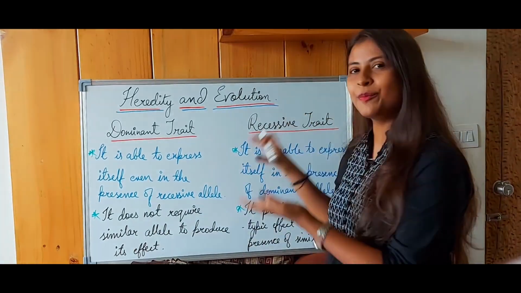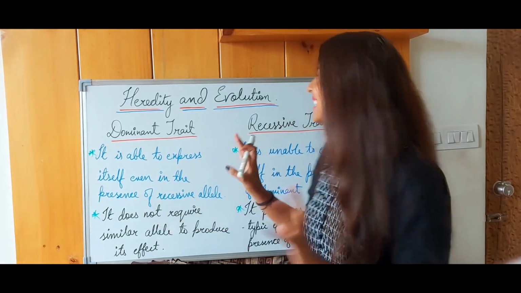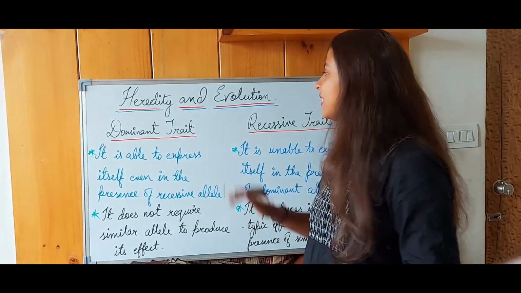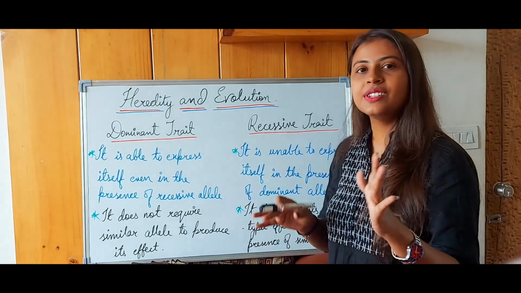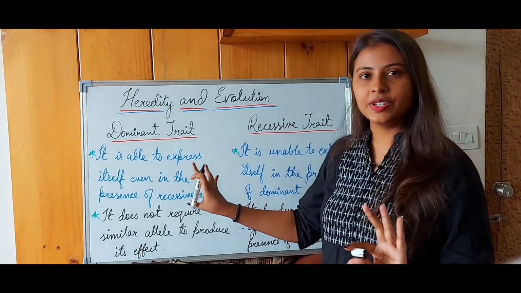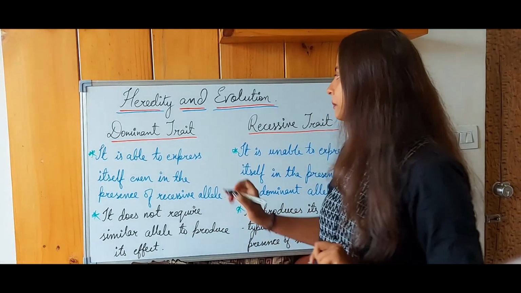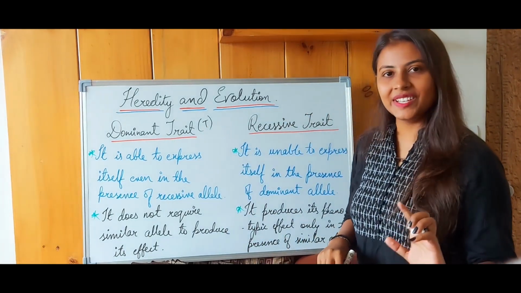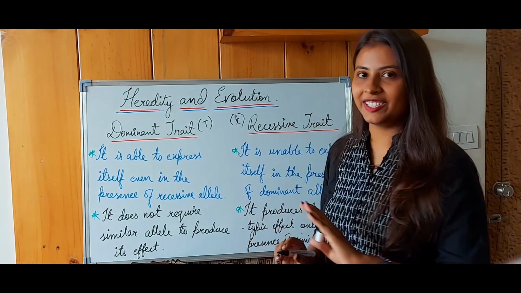Same is the case with dominant trait and recessive trait. Dominant trait always wins the race against recessive trait, okay? Let us understand this by taking an example. Remember, dominant traits are always represented with capital letters. Let us continue with the same example that we saw in the earlier segment, okay? Let us consider a case of height. The dominant trait here would be capital T, and recessive traits are represented with small alphabets, so this here would be small t, okay?